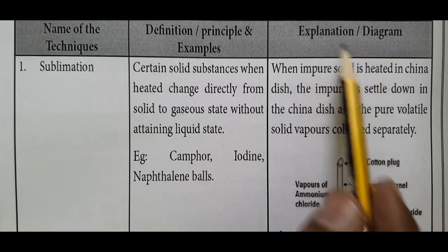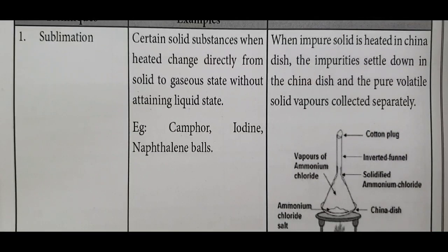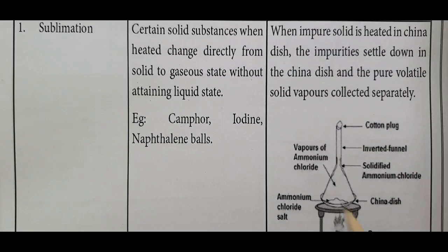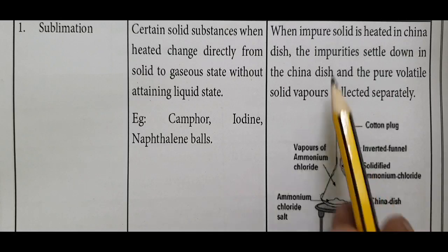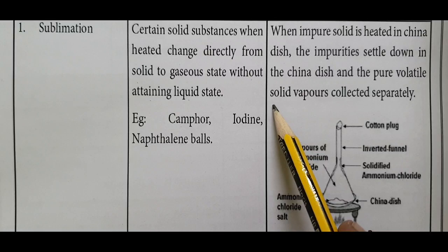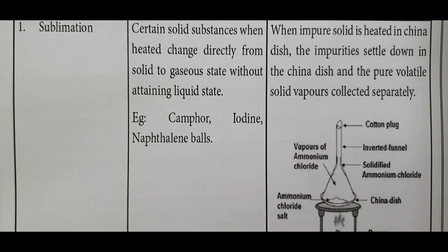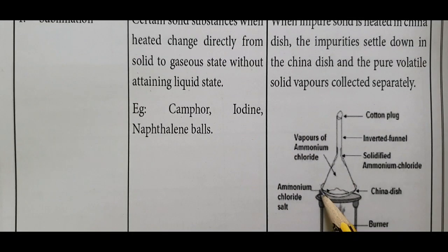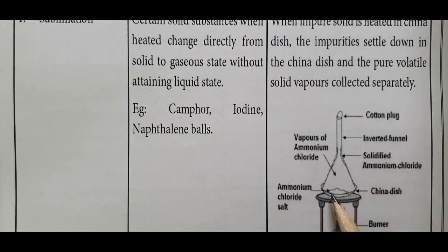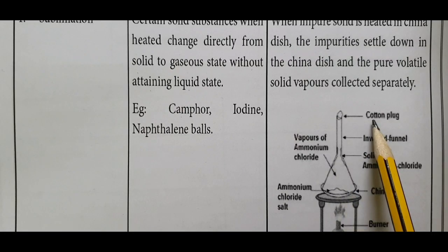What is the diagram and explanation used in this process? When impure solid is heated in a china dish, this is your china dish, the impurities settle down in the china dish and the pure volatile solid vapor is collected separately. In this apparatus, an inverted funnel is placed on the china dish in which the iodine sublimed substance is taken, and the inverted funnel is closed using cotton.